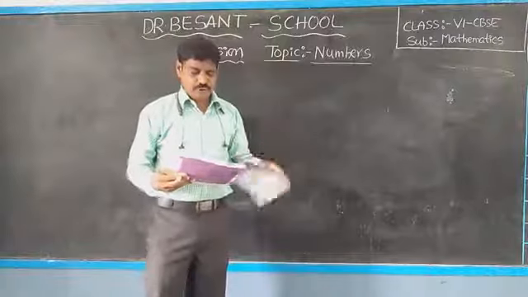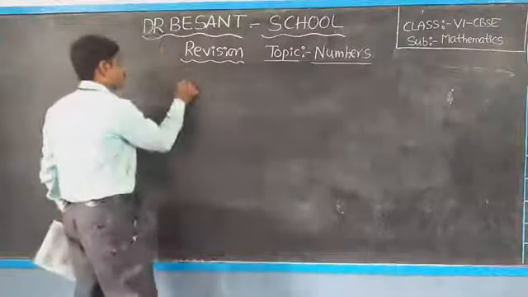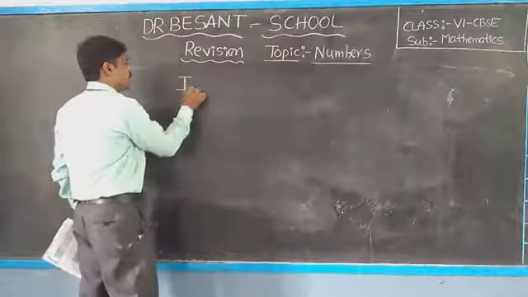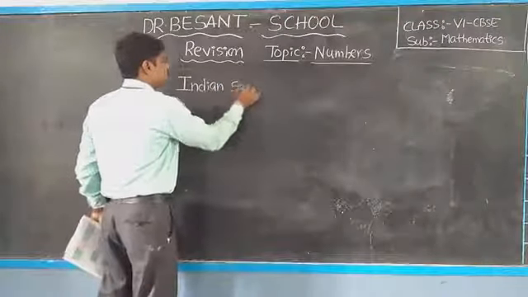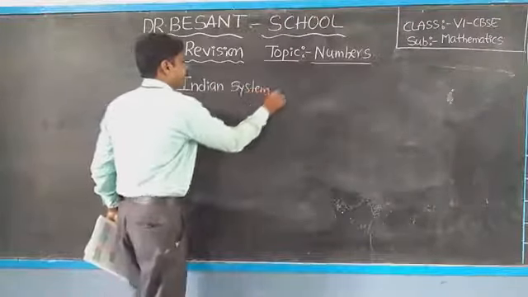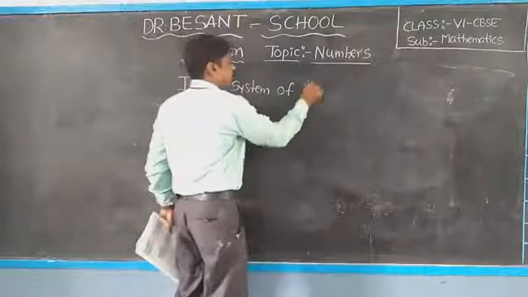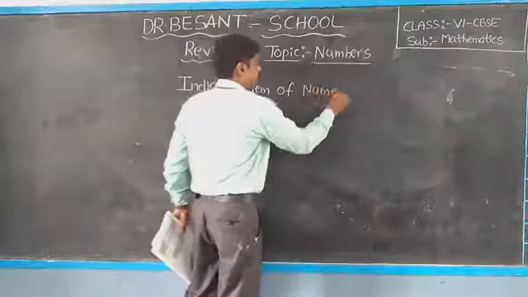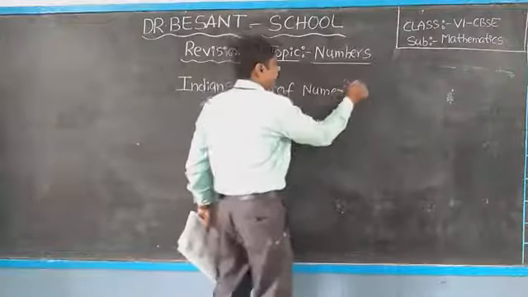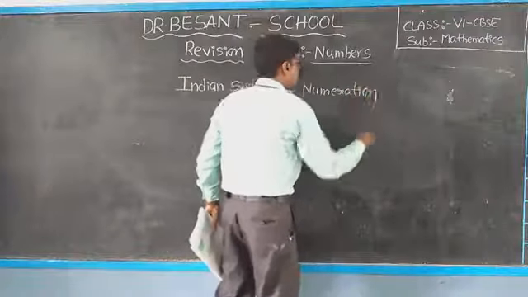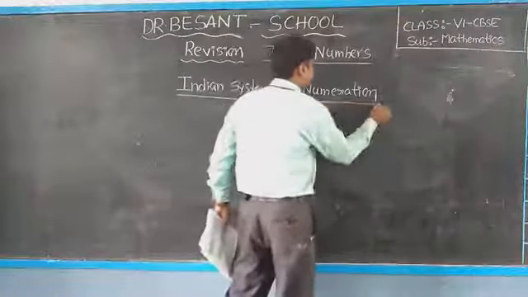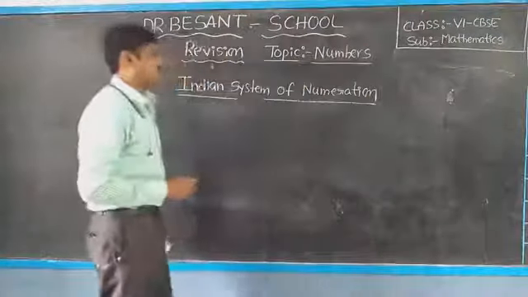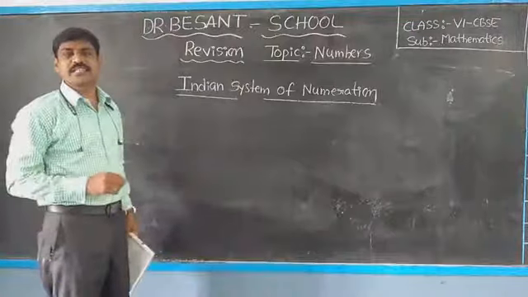Indian system of numeration. Periods and place values.